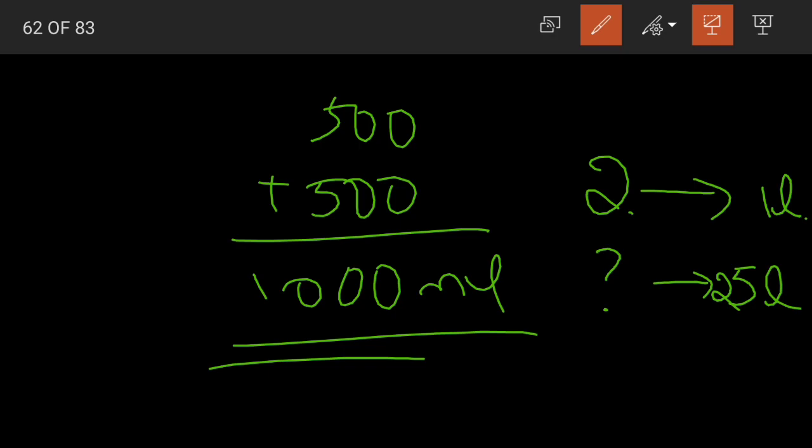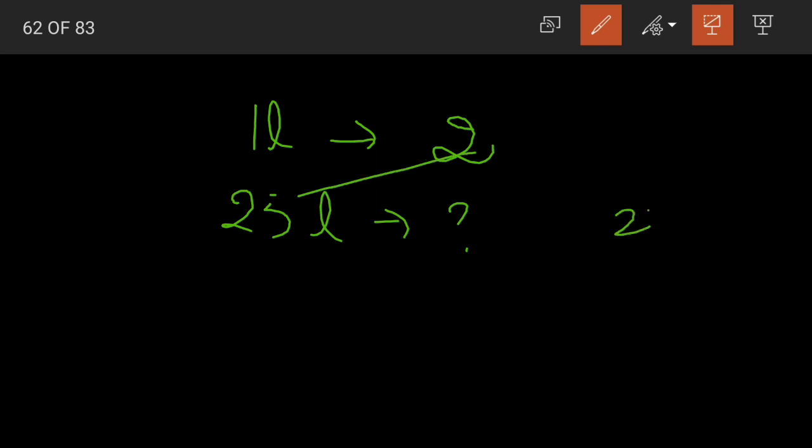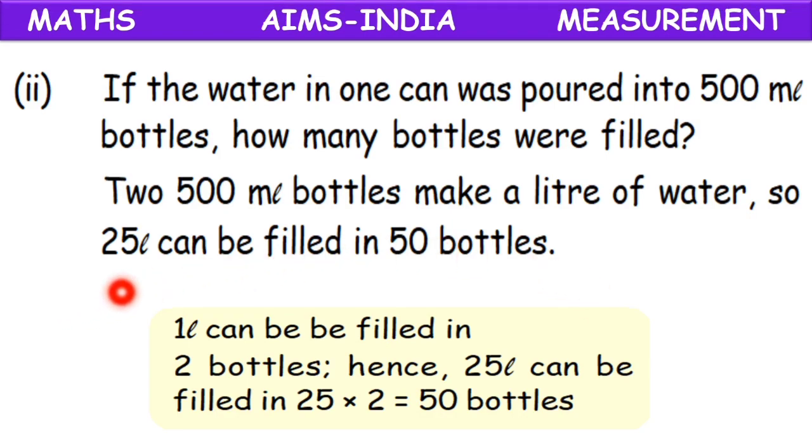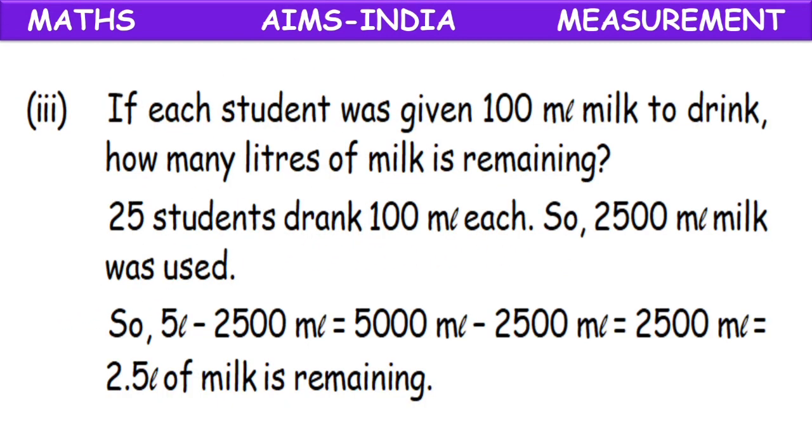So how to find out? We need to multiply these two. See, 1 liter is equal to 2 bottles. Then 25 liters is equal to how much? It's a simple multiplication. 25 into 2, 50. So to fill up 25 liters of water, we need 50 bottles. Yes, these are the two ways in which you can solve this question.